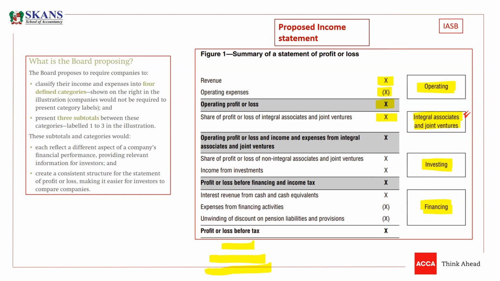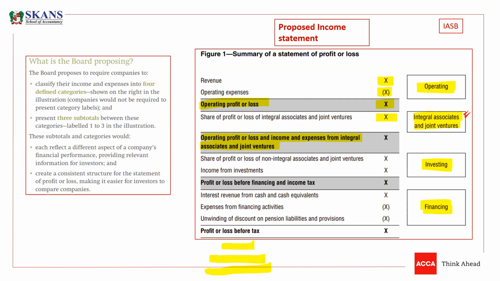Then after this, we will have operating profit. To operating profit, we have added profit or loss from integral associates and joint ventures. Now we have operating profit or loss and income and expenses from integral associates and joint ventures. So the second subtotal is operating profit plus income or expenses from integral associates and joint ventures.